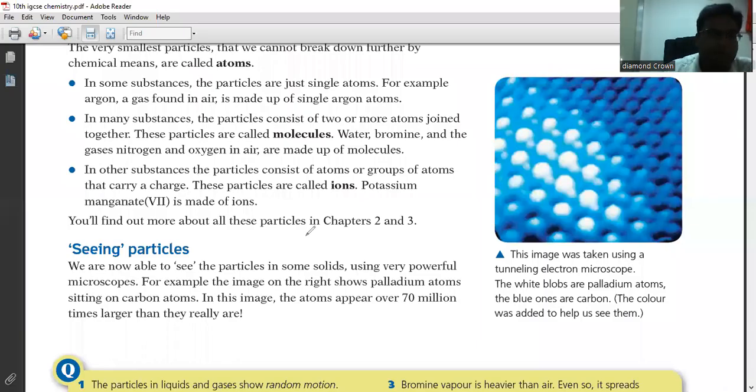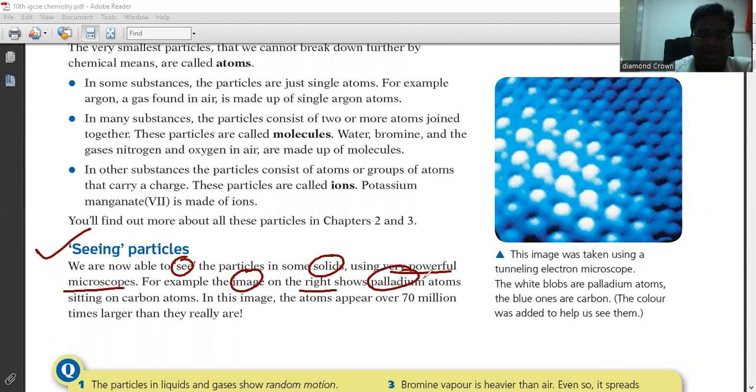Now look at the next point. Seeing particles: we are now able to see the particles in some solids using a very powerful microscope. For example, the image on the right shows palladium atoms.